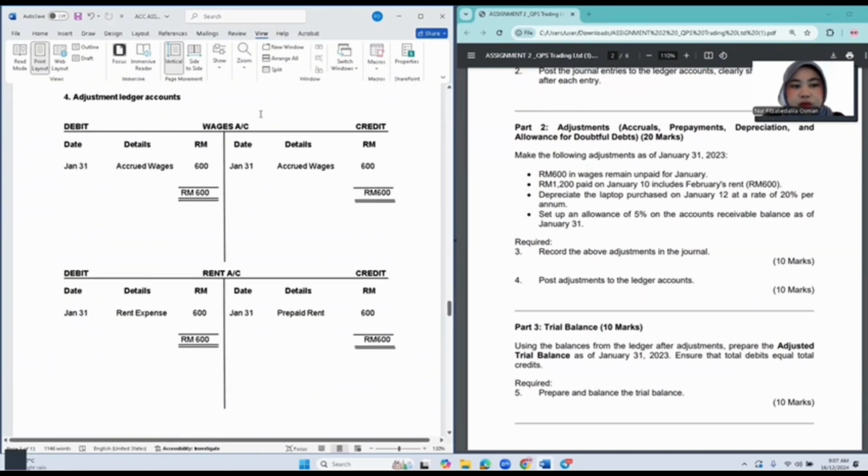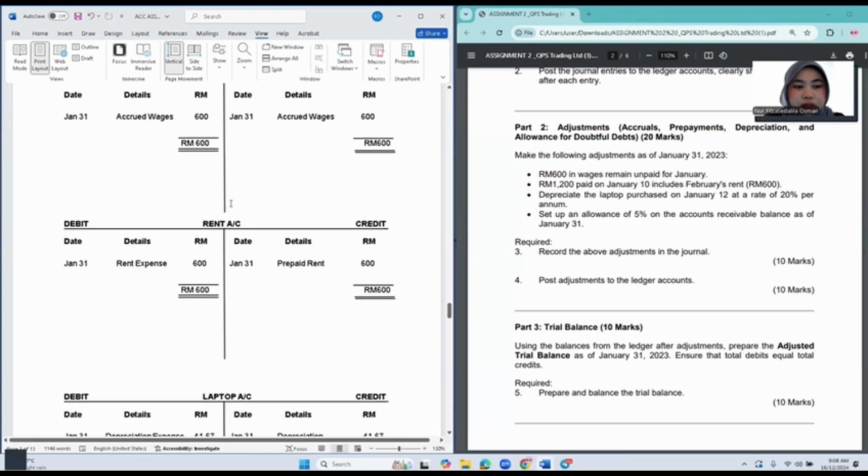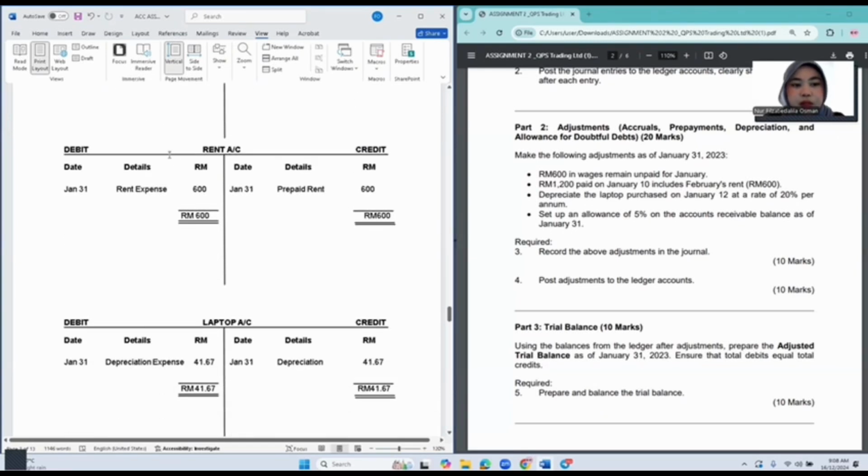This is the ledger for the adjustment account. Wages, accrued wages in debit and credit, both sides 600. So this is what we call zero balance, where both already balanced. There's no other balance that need to multiply or minus to get this amount. And then next one is a rent account. This is rent expense and prepaid rent.